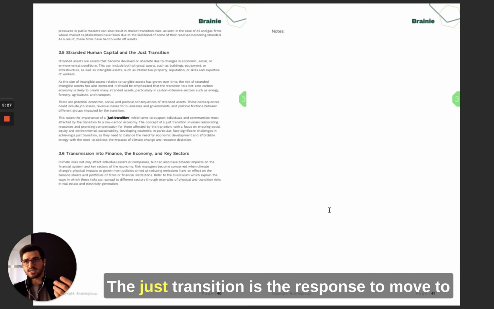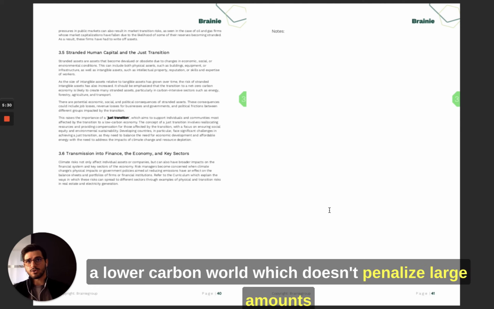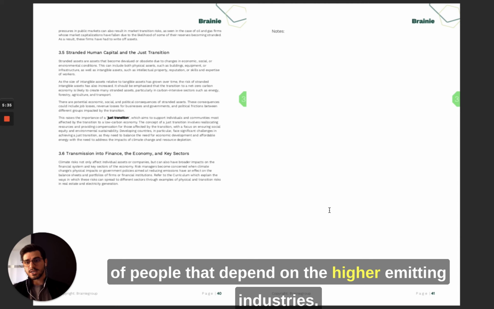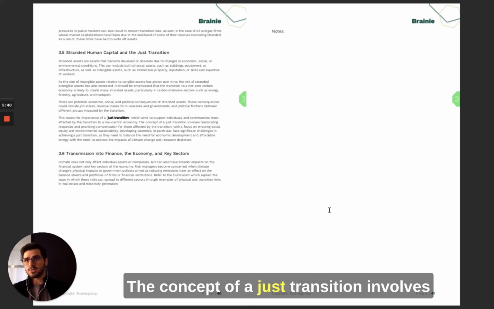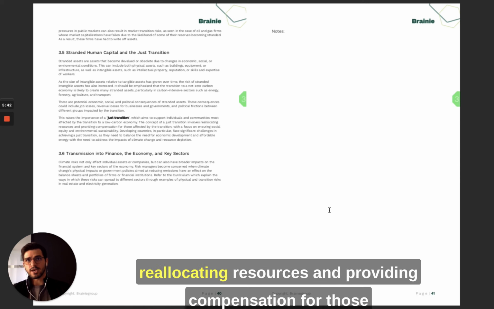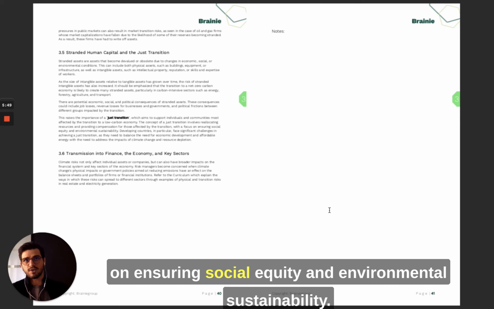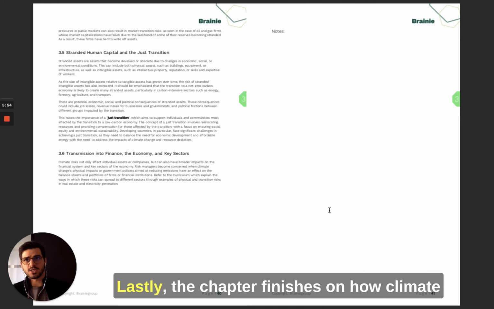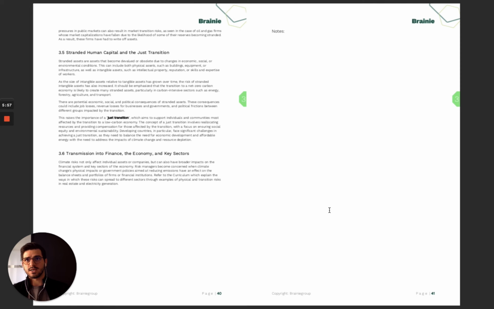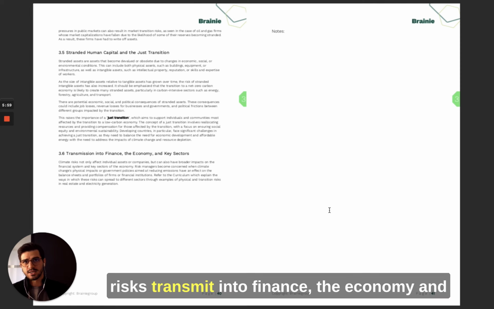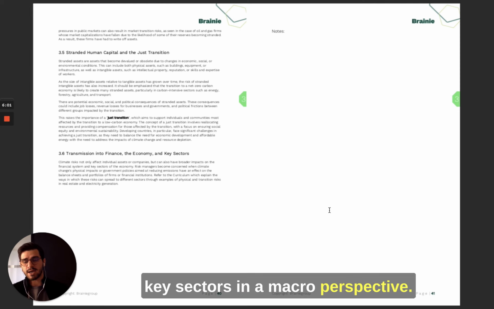The just transition is the response to move to a lower carbon world, which doesn't penalize large amounts of people that depend on the higher emitting industries. The concept of a just transition involves reallocating resources and providing compensation for those affected by the transition, with a focus on ensuring social equity and environmental sustainability. The chapter finishes on how climate risks transmit into finance, the economy, and key sectors in a macro perspective.